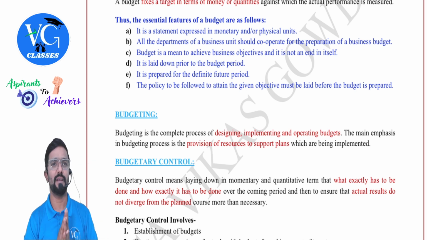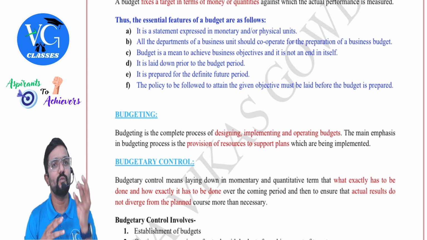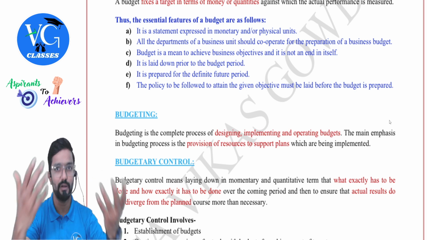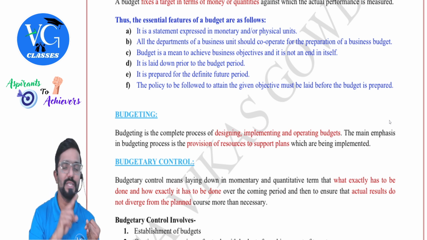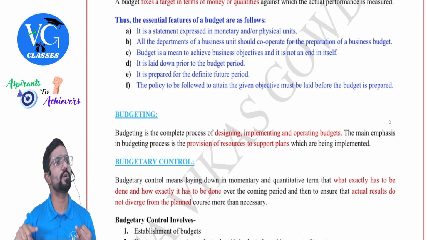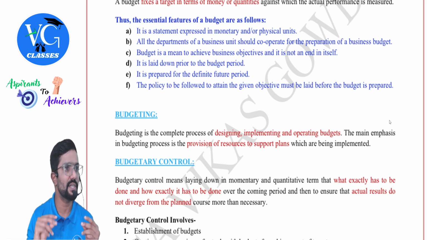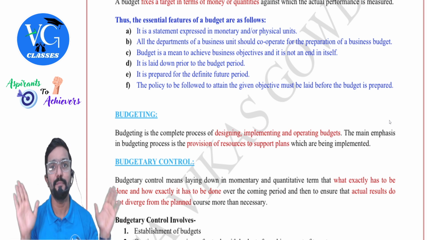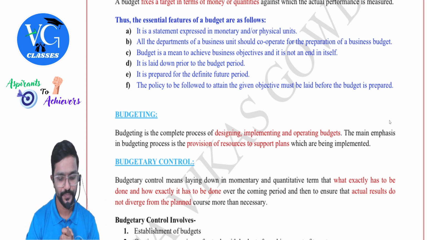Clear? So I will just give an example. This I normally teach in income tax, but still, at least for you guys to recall. Once the finance bill is presented by the finance minister, which includes all the changes to be brought or proposed, it has to obtain the majority of the members' approval both in Lok Sabha as well as Rajya Sabha. Once it obtains the majority approval, it will go to the president. Once the president gives his or her assent in the form of signature, the bill will become an act. This is not only for the finance bill, this is for any bill. When will the bill become an act? Once the president gives their signature.